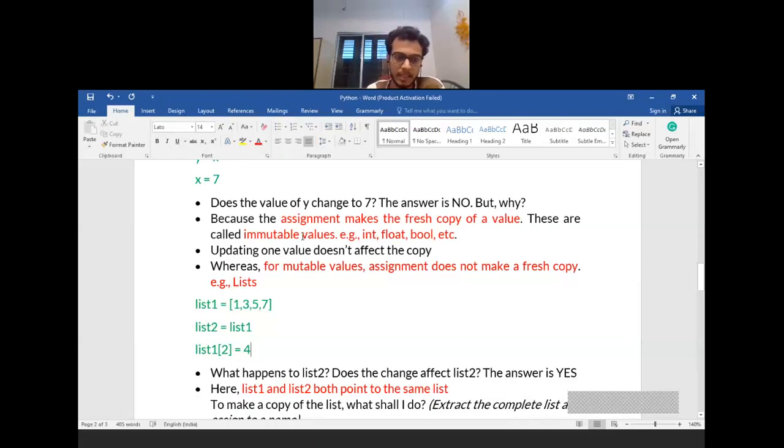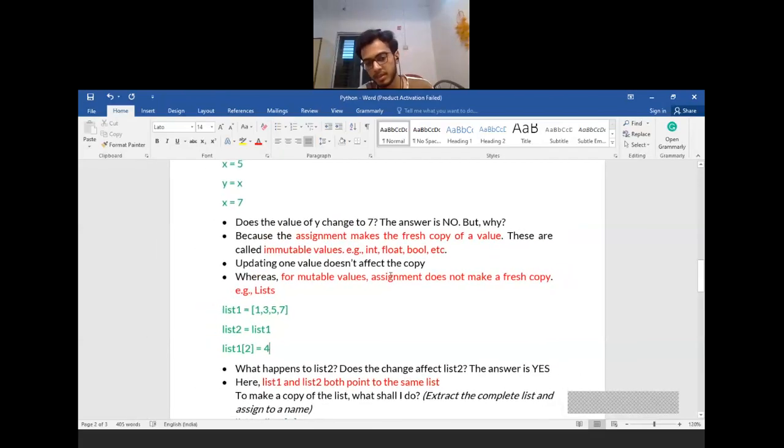When you pass some integer values to your function and make some changes inside the function, those changes are not reflected in the main function, and that procedure is typically called call by value. Whereas if you pass an array to your function and make some changes to your array, those changes are reflected in the main, because the changes made in the array were made on the actual values. When you pass int values to your functions, the changes are made on a copy of those elements. So this is where immutable and mutable values are differentiated.